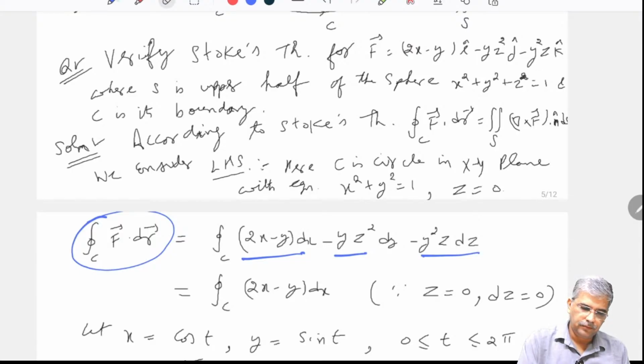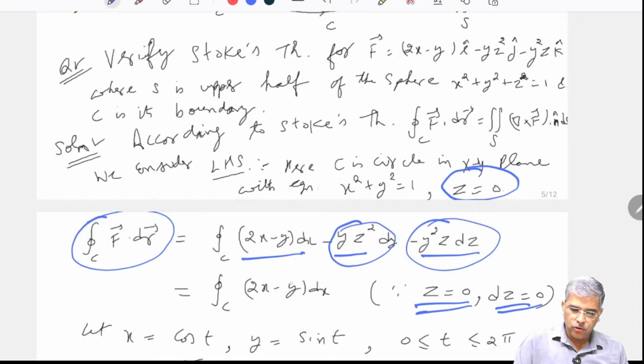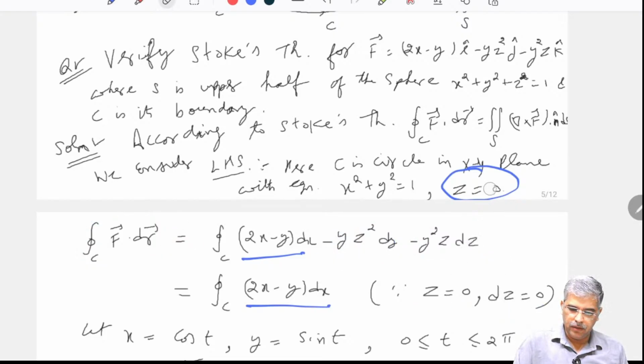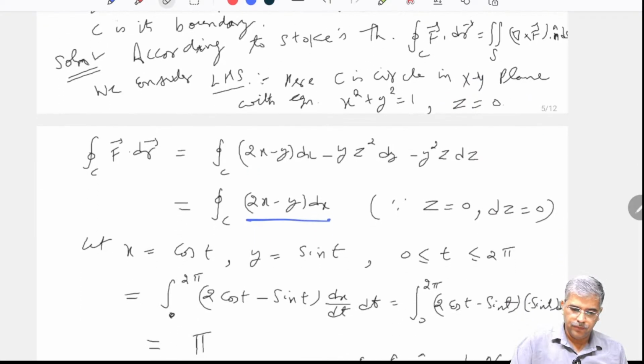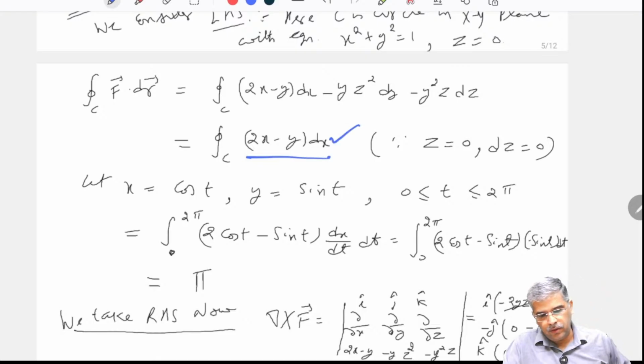Okay. So here it turns out to be this. Now I make use of the equation z equal to 0. As z is equal to 0, dz would also be equal to 0. So this part would become 0, this part would become 0, and I would be left with the first one only. So let me scroll it a little bit up. So we are only left with this part.